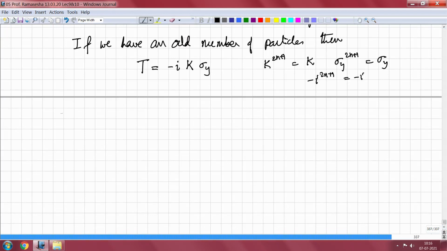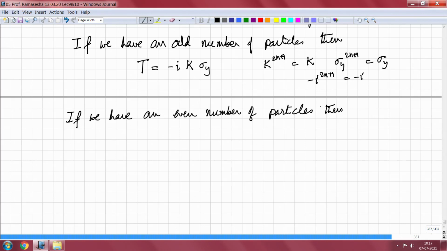If we have an even number of particles, then T is equal to i to the power 2n, and that is 1, and K to the power 2n is 1, sigma to the power 2n is 1. So, just T is equal to 1,